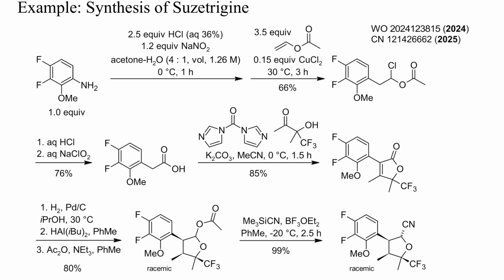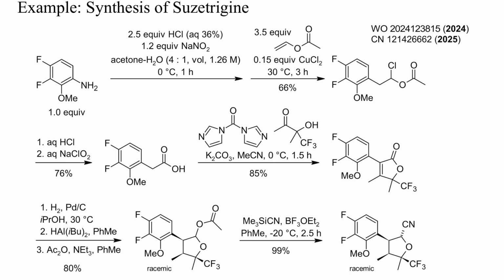In the case of suzetrigine, Vertex decided to patent a manufacturing process in 2024, close to the launch of the drug. One starting material of this synthesis is 3,4-difluoro-2-methoxyaniline. Diazotization, reaction with phenyl acetate and hydrolysis yielded an aldehyde that was then oxidized to an aryl acetic acid.